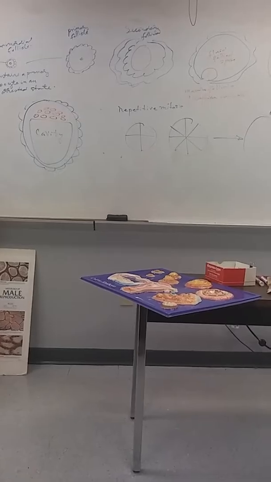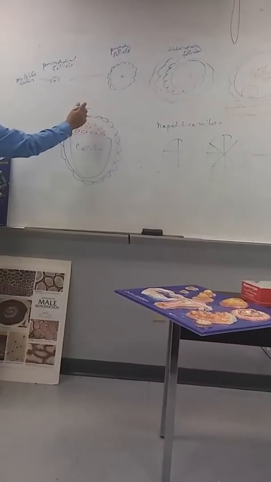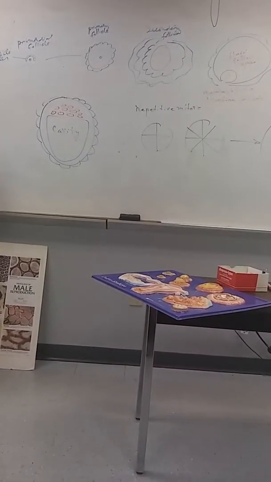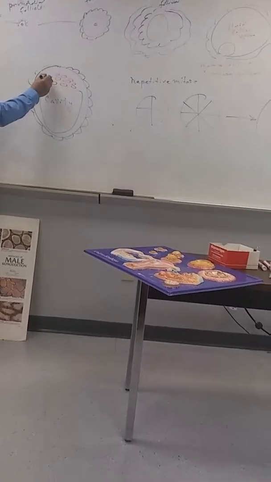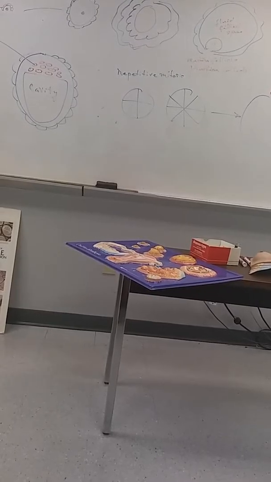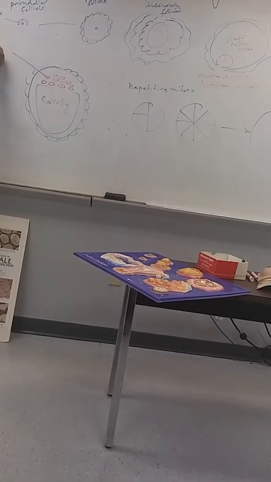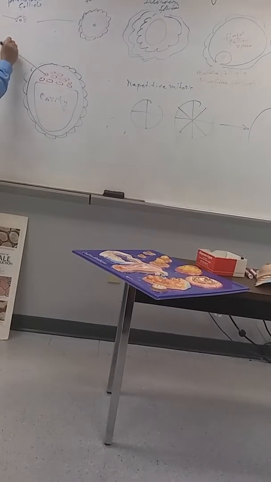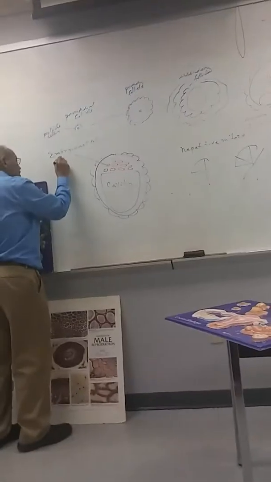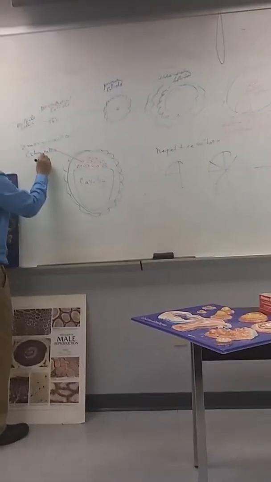So I want you to remember the names of these cells. In your book, they call them by a different name, inner cell mass, but what I want you to call them for the test is embryoblast cells. Do you remember osteoblast cells from NP 101? Chondroblast cells are fast-growing cells. So call them embryoblasts. Or you can also call them stem cells of the embryo.